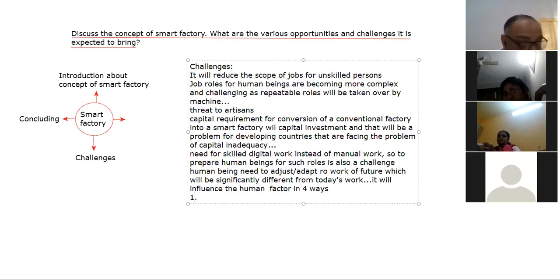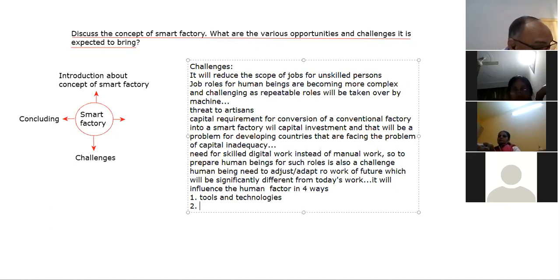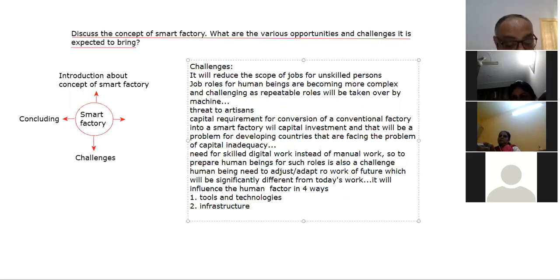Number 1 is tools and technologies. Number 2 is infrastructure, so people must become used to the new infrastructure, because it would be novel and changed.